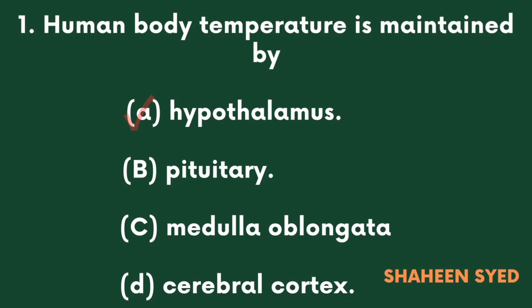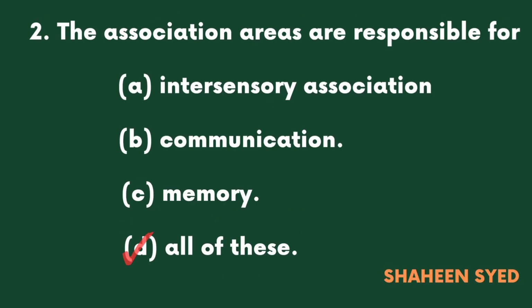Human body temperature is maintained by A. Hypothalamus, B. Pituitary, C. Medulla oblongata, D. Cerebral cortex. The association areas are responsible for A. Intersensory association, B. Communication, C. Memory, D. All of these.